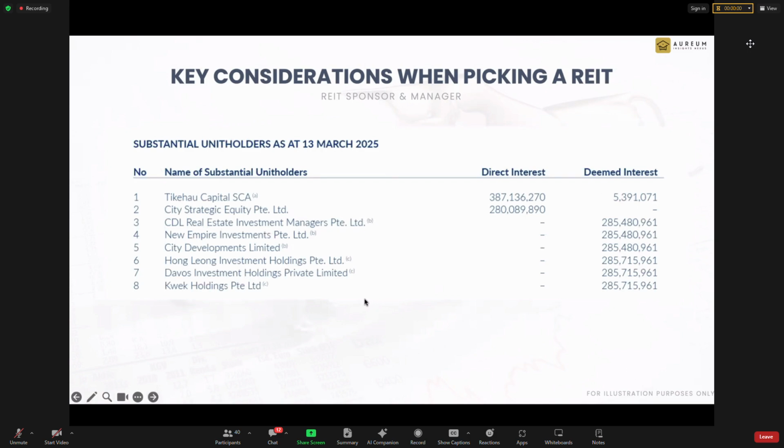Looking at this, who is the sponsor? Anyone can guess? Anyone can guess who is the sponsor for this REIT, and what REIT is this? CDL. CDL is just one of the sponsors. This REIT has two sponsors. This is one and CDL is the other one. So this REIT comes with two sponsors. So it's not a single sponsor REIT. I mean it's two sponsors.